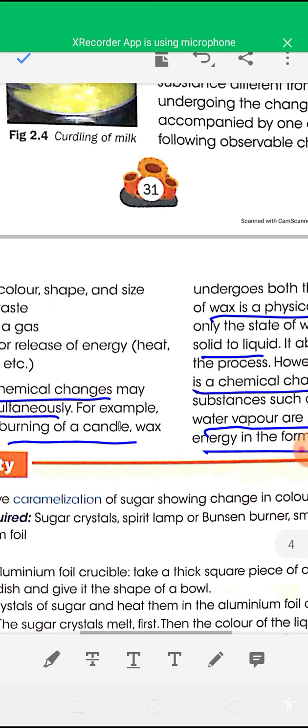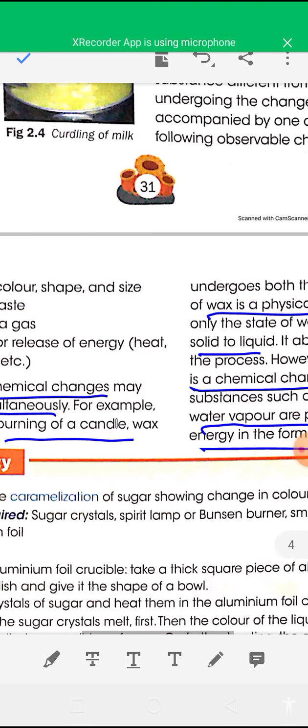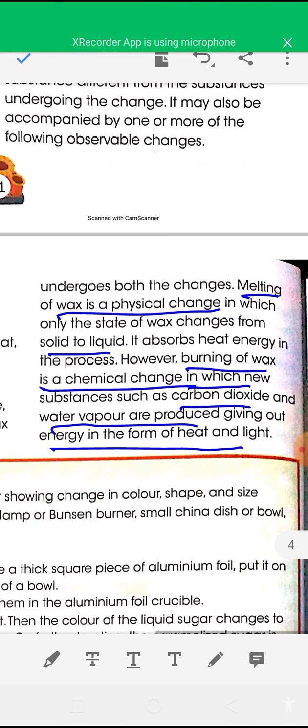So during the burning of a candle, the melting of wax is a physical change, and the burning of wax is a chemical change in which new substances such as carbon dioxide and water vapor are produced.